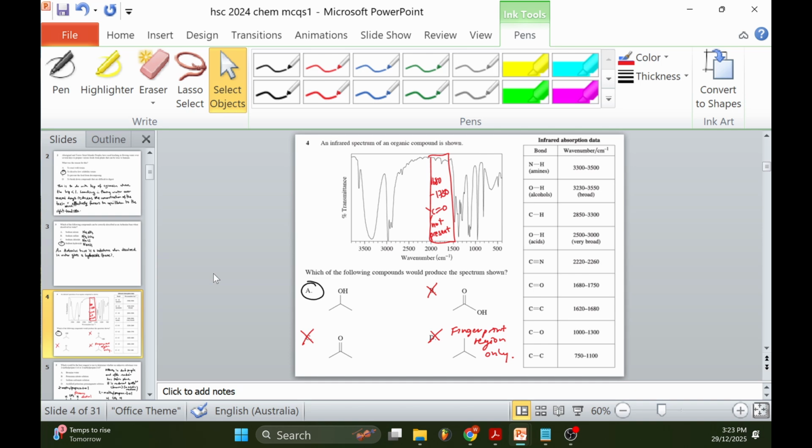4. An infrared spectrum of an organic compound is shown. Which of the following compounds will produce the spectrum above? So it's pretty easy. If we're looking for a ketone, which is featured in B and C, the ketone stretching between 1680 and 1750 is not present in the current IR spectrum, because the actual spectrum shows signals around 3500 to 3000, whereas D is only in the fingerprint region. So the most probable answer is A.